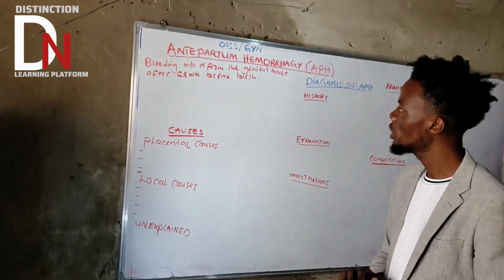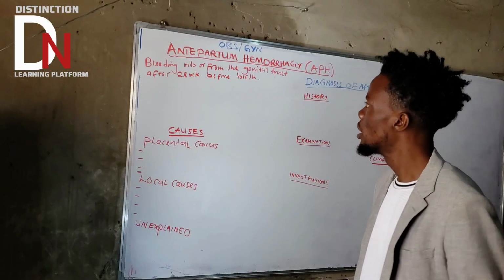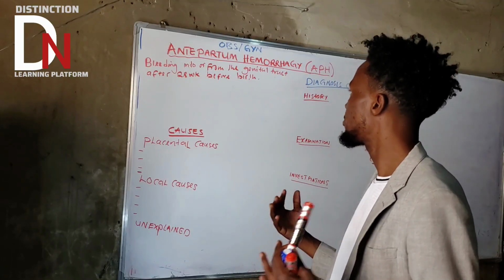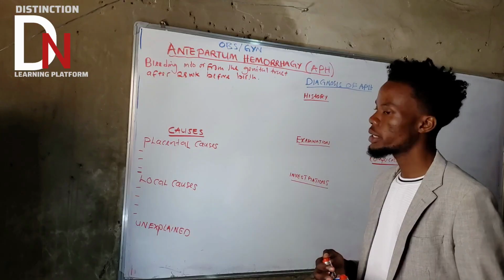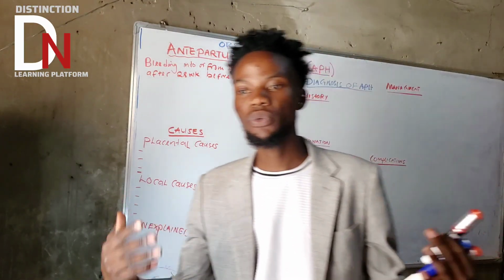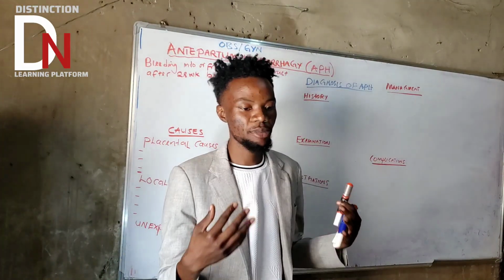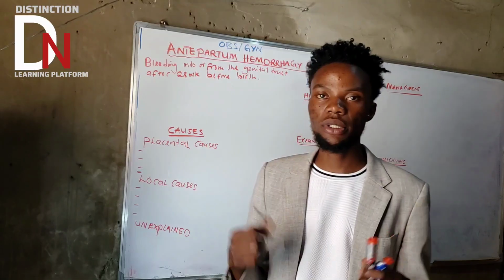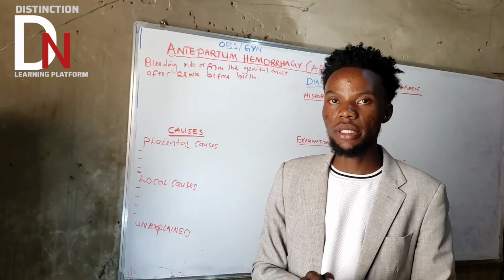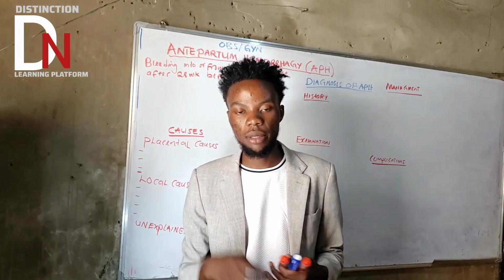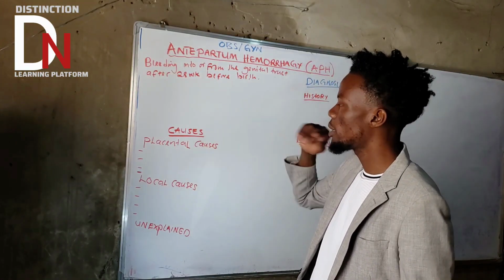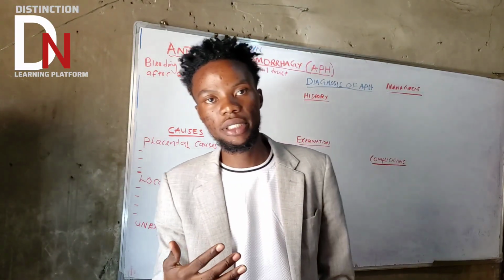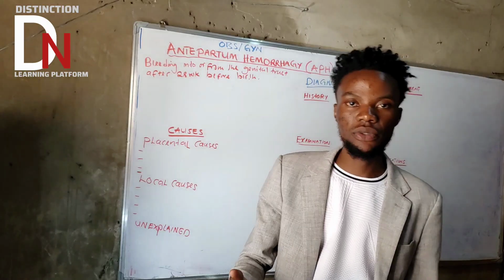Okay, since we've understood what APH means, there are other things you need to understand. As I said earlier, this is a most important case, and it is common for a pregnant woman to come with it. We use 28 weeks of viability in Zambia because there are other causes of bleeding in a pregnant woman.